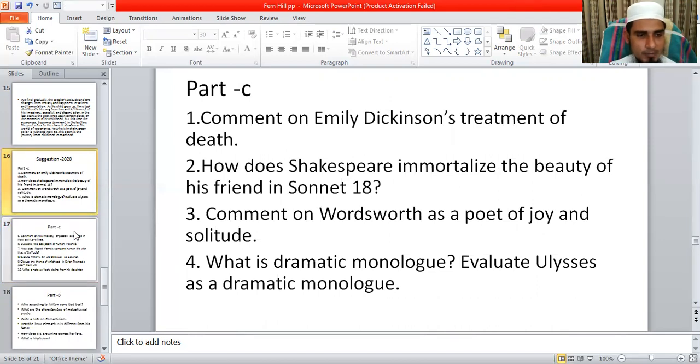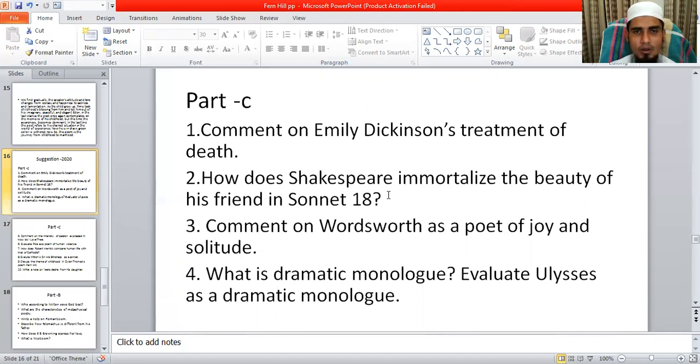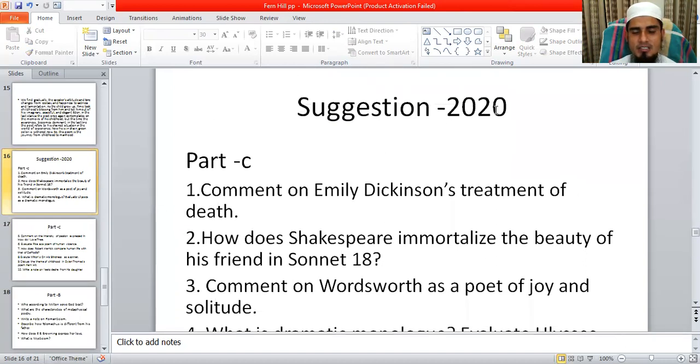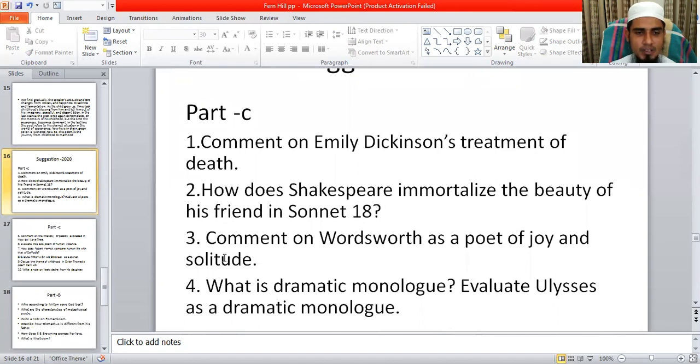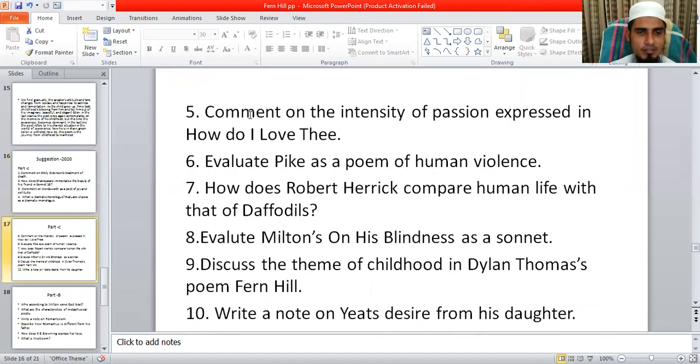So here is the suggestion given for you. Here you can find suggestions from 2003 to 2020 for part C, broad questions. Here are 4 questions, and on another slide, here are 6 questions. So in total there are 10 questions here.